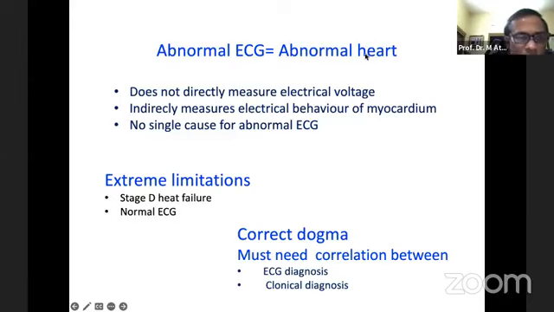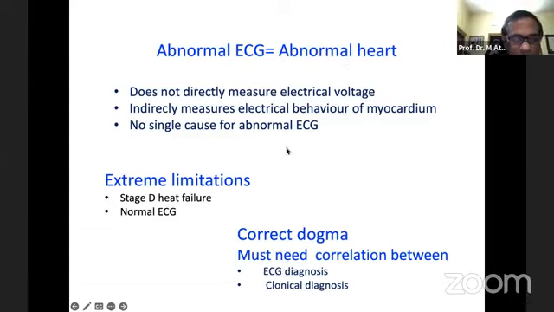But this is not true, because ECG does not directly measure the electrical voltage. It indirectly measures the electrical behavior of the myocardium. And there is no single cause for an abnormal ECG. There are multiple causes, or differential diagnoses, for an abnormal ECG. So an abnormal ECG does not mean an abnormal heart.